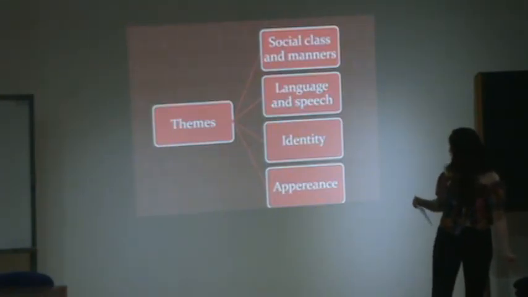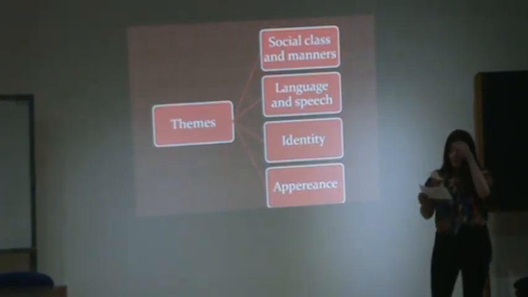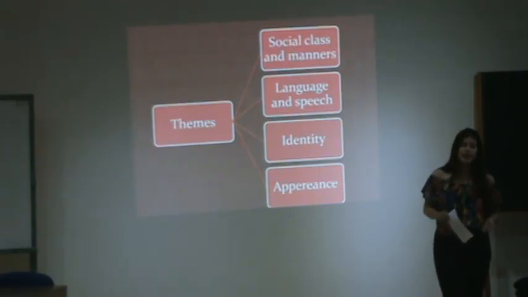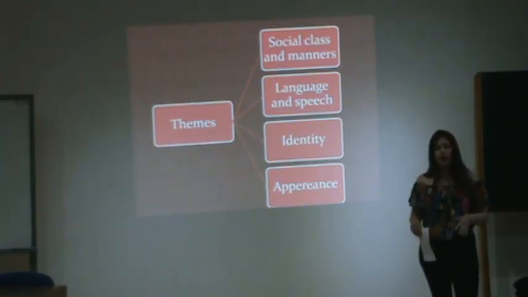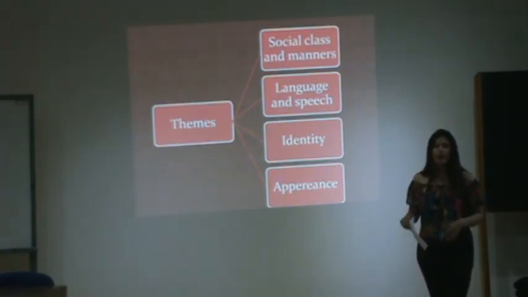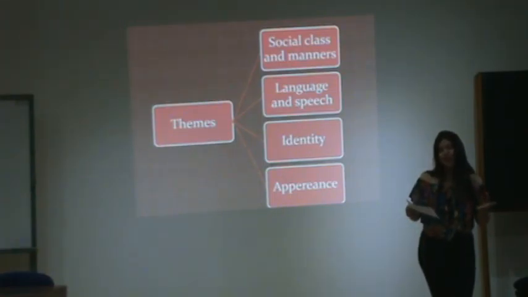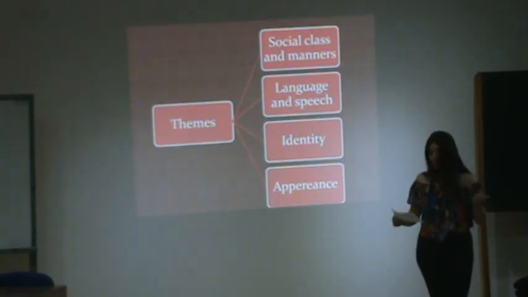The final one is appearance. Here in the play, appearance is important because it shows us how it can change from one person to another. An example of this is Eliza, who comes from the lower class, and with Higgins and Pickering's help, she could appear to be from a noble class, changing her manners and her appearance.